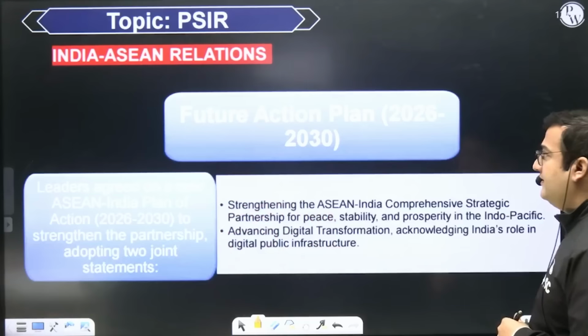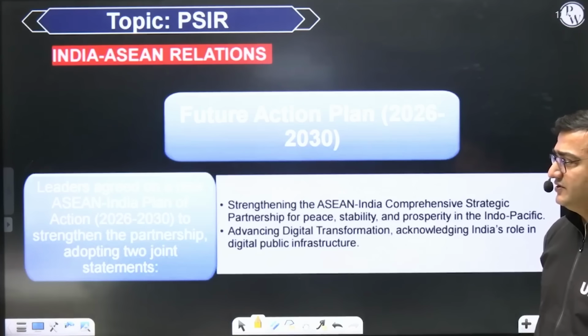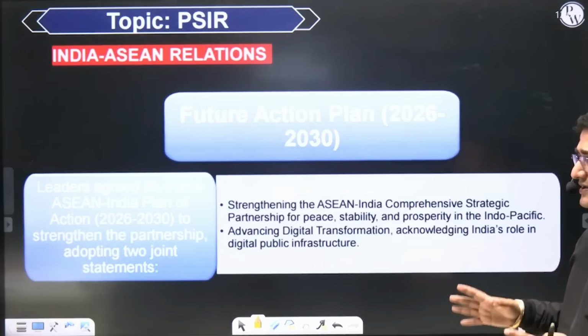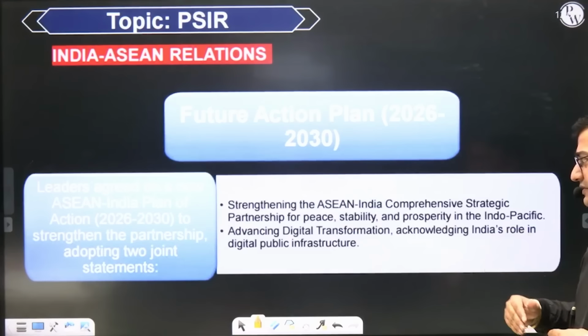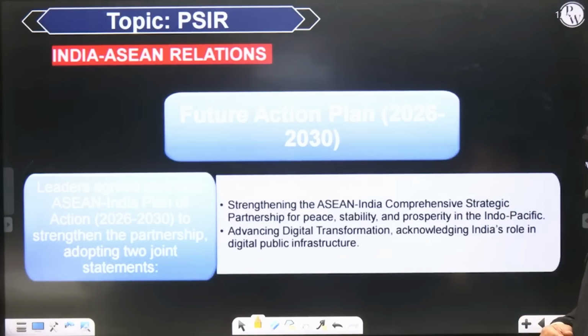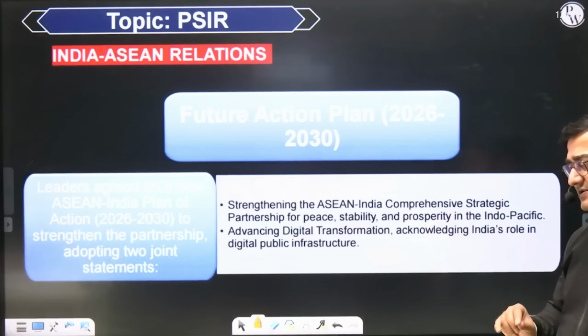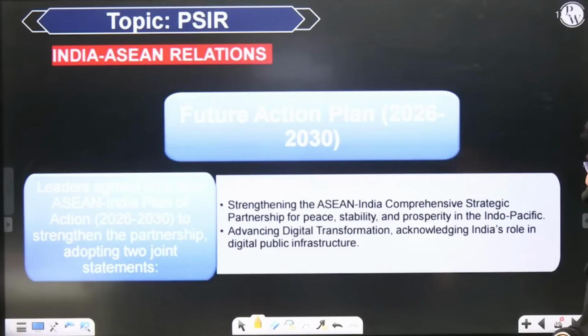And then a future action plan from 2026 till 2030 was also signed, wherein leaders agreed on a new ASEAN-India plan of action to strengthen the partnership, adopting two joint statements: one on digital transformation, and one on partnering for peace, stability, and prosperity in the Indo-Pacific. So remember, India's ties with ASEAN also need to be looked at from the angle of the Indo-Pacific. Both India and ASEAN are interested in bringing peace, stability, maritime freedom, etc., and rule of law in the Indo-Pacific region.